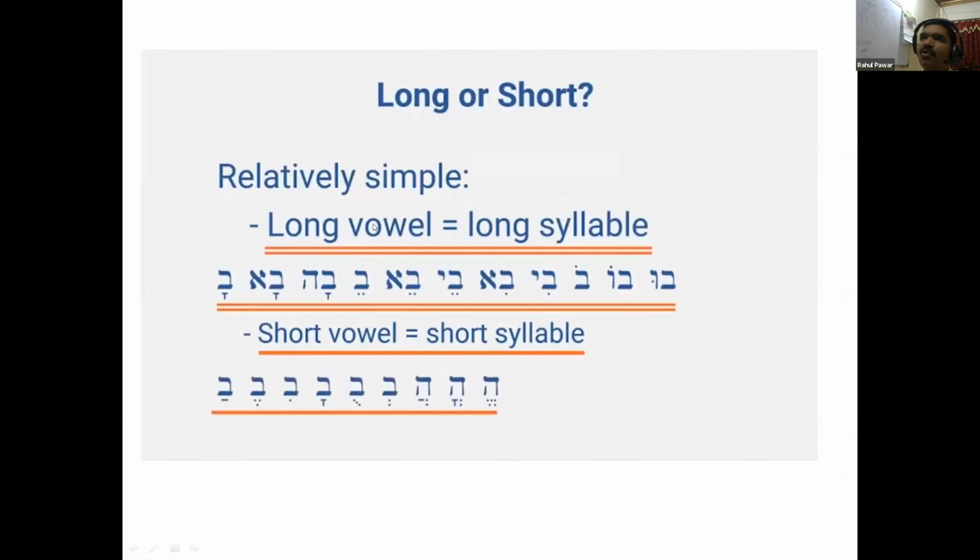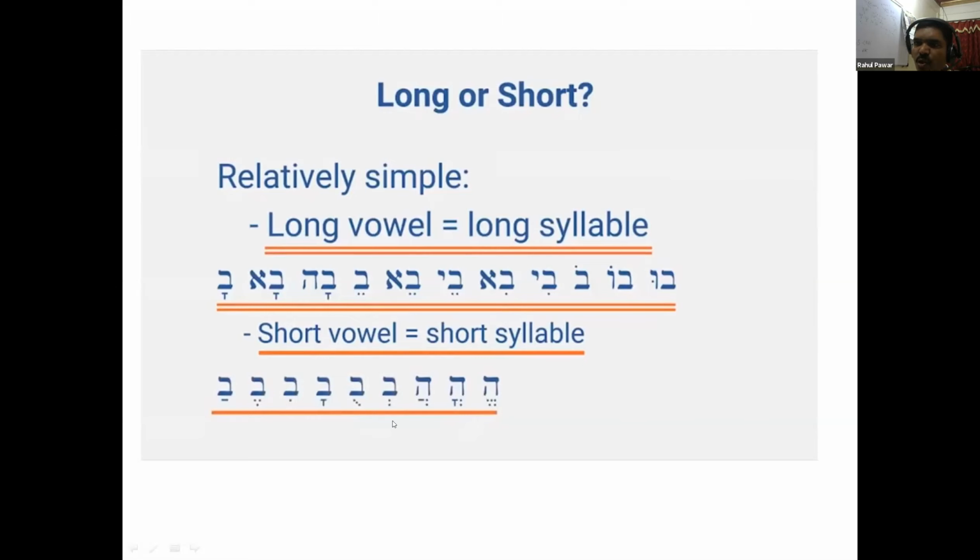See, a long vowel forms a long syllable. For example, shurek, holam waw, holam, hirek yod, then hirek aleph, sere yod, sere aleph, sere, komets he, komets. All these are the long vowels. And what are the short vowels? We have learned patach, segol, hirek, komets hatuf. Then this is kibbutz.